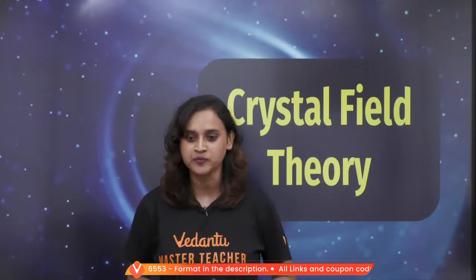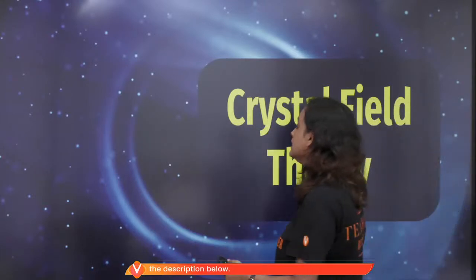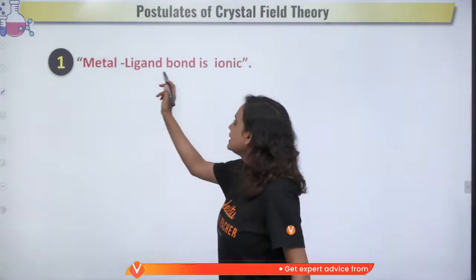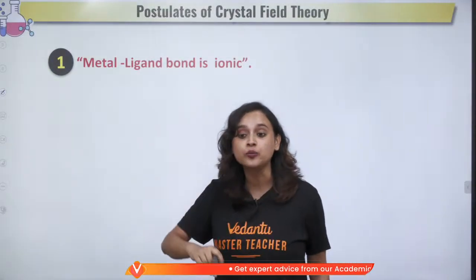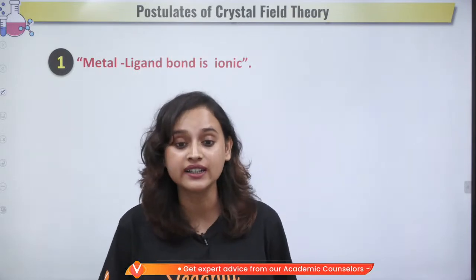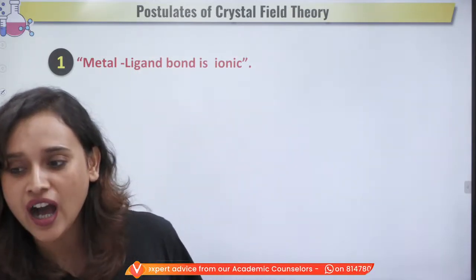Now, when we are studying crystal field theory, I'm going to start. Let other students just join in as they keep coming. That's fine. So in crystal field theory, one thing that is very important is this, take a look at it. The metal and the ligand bond is considered to be ionic. What is it considered? It is considered to be ionic.